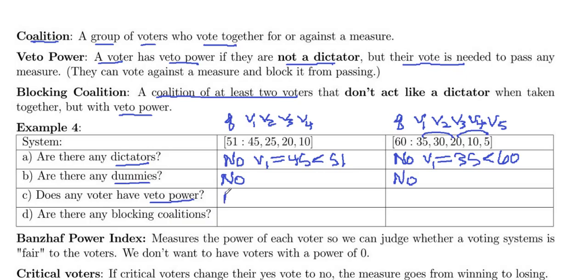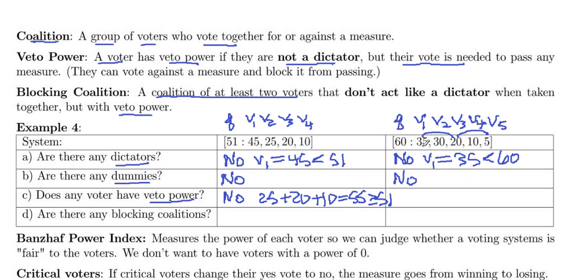So no, no one has veto power, because for voter 1, we could just do 25 plus 20 plus 10, which is 55, and that's greater than or equal to 51. So 2, 3, and 4 could pass something even without voter 1, so they can't veto.